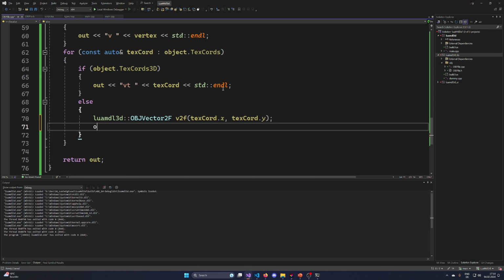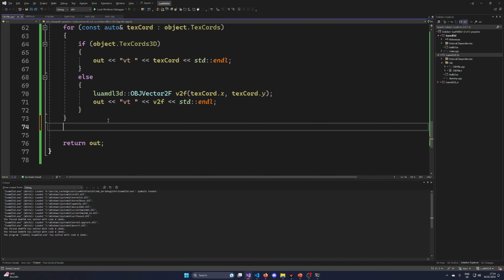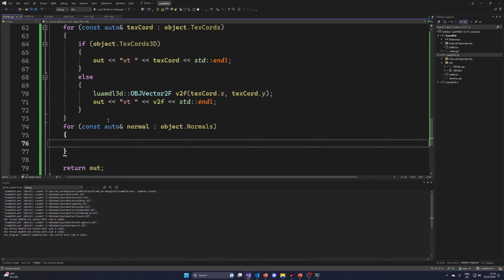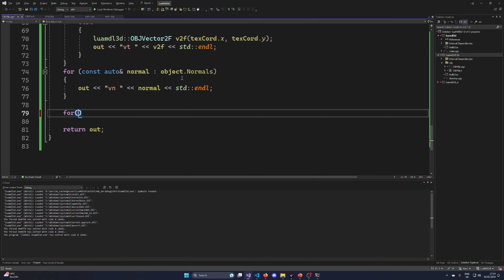So we now basically extract these, and then we are doing the same story, but now we are getting the data from somewhere else. So now we need to have the normals, normal in object normal, and now we need to spill out the normals, so vn for the normal, and then we just spill out the normal. It's very simple. And then we have the faces.